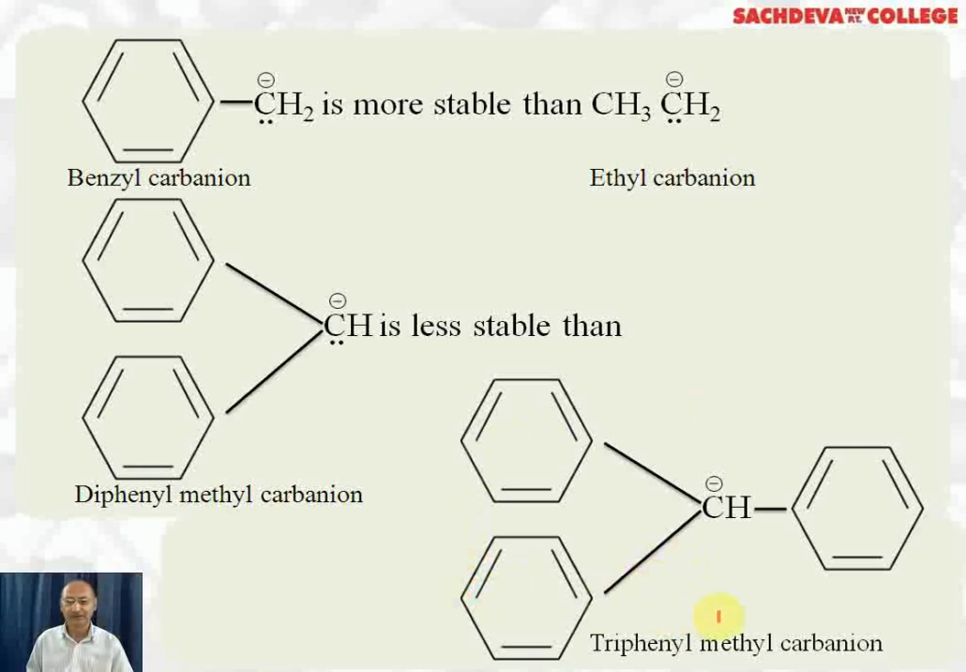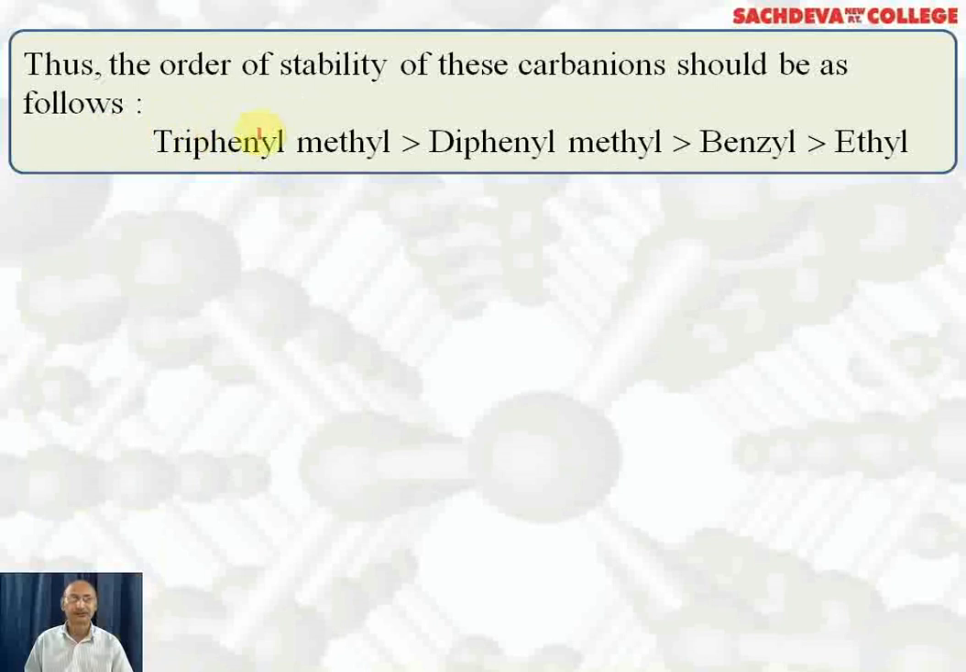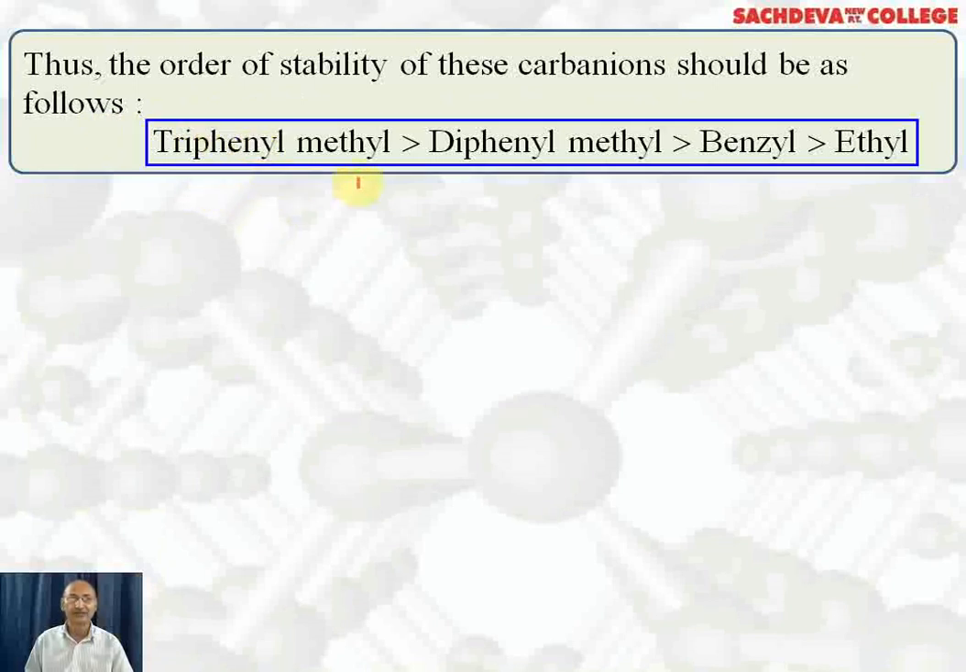That is the reason that triphenyl methyl carbanion ion is more stable than diphenyl methyl carbanion ion, which is more stable than benzyl carbanion ion. This is the order of stability. Triphenyl methyl is more than diphenyl methyl, which is more than benzyl, and benzyl is more than ethyl carbanion ion. Reason being that the maximum resonating structures, that is 9, are possible in this, 6 are possible here, and 3 are possible here. No resonating structures are possible in ethyl carbanion ion.